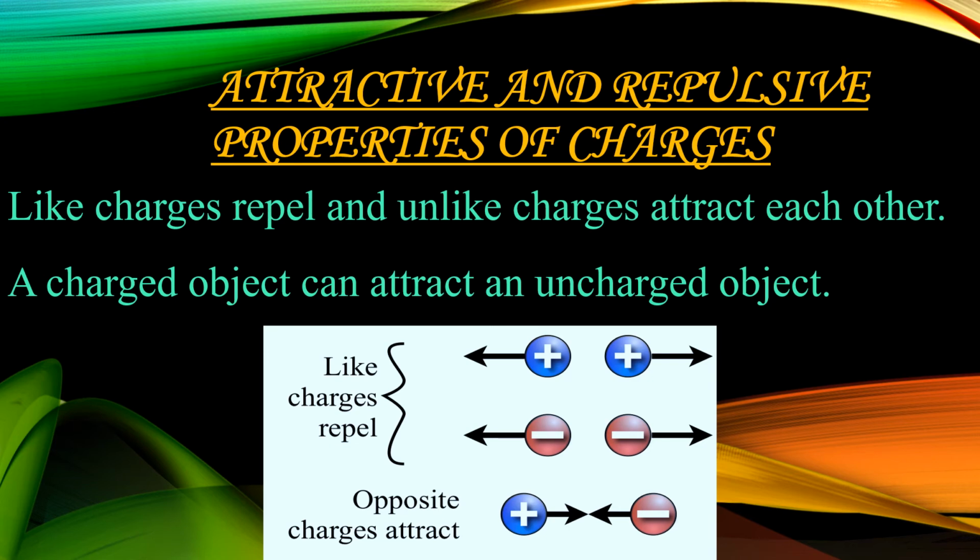So, if you bring a positively charged object to an electrically neutral object, the positively charged object will attract the negative charges present in that uncharged object. Or if you bring a negatively charged object to this uncharged object, it will attract the positive charges present in it.